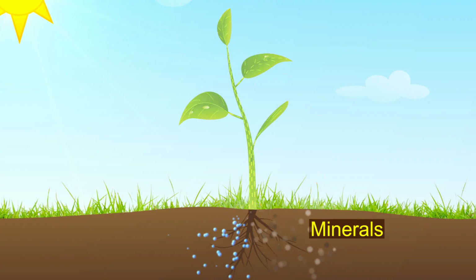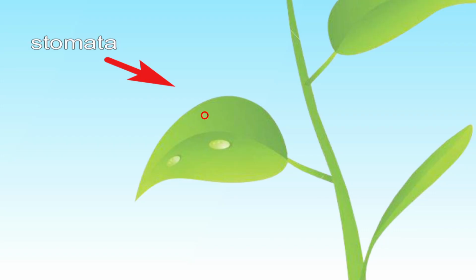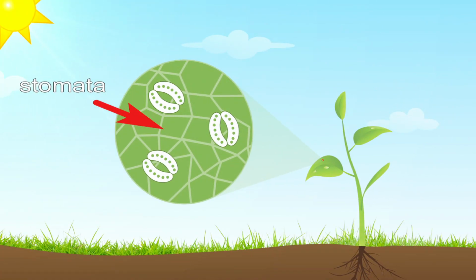Here we can see that roots transport minerals and water to the leaves through vessels which run throughout the plants like pipelines. Now, we see how these openings called stomata, present on the surface of the leaves and protected by guard cells, help to provide the plant with CO2. Since now we know that leaves help us to synthesize food, but it cannot happen without light. Thus we can say that light becomes an essential requirement.